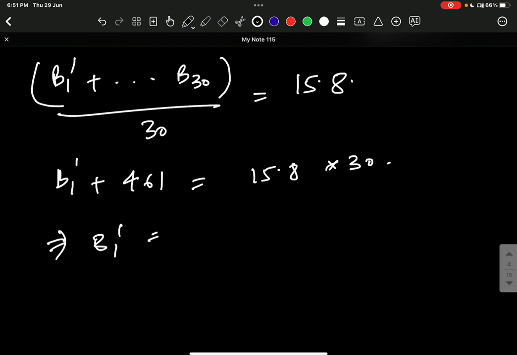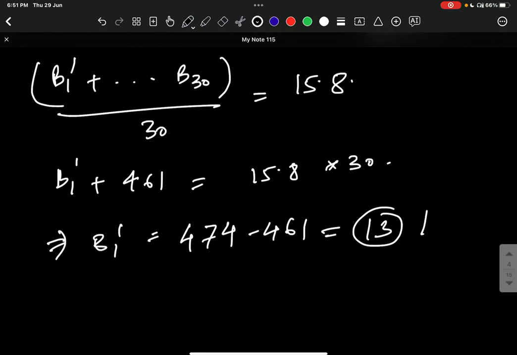which implies B1 dash is equals to, what is this? You can calculate it by yourself, do the calculations. That would be 474 minus 461. Please cross check it by yourself. So the new person who has been included in the group is of the age of 13.